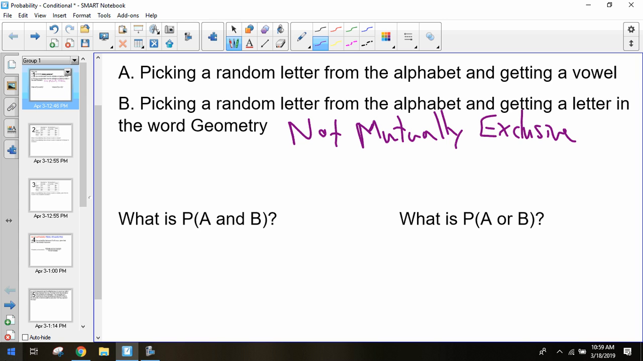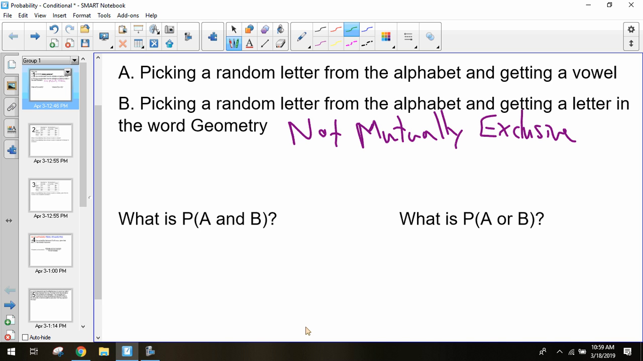Like 5 out of 26 for the vowels, and like 2 out of 26? But then you have to minus the overlap. So I think you're thinking of probability of A or B. Oh. So you're thinking of probability of being either event. We want the probability of both of these events at the same time. So the probability of this and that both occurring at the exact same time.